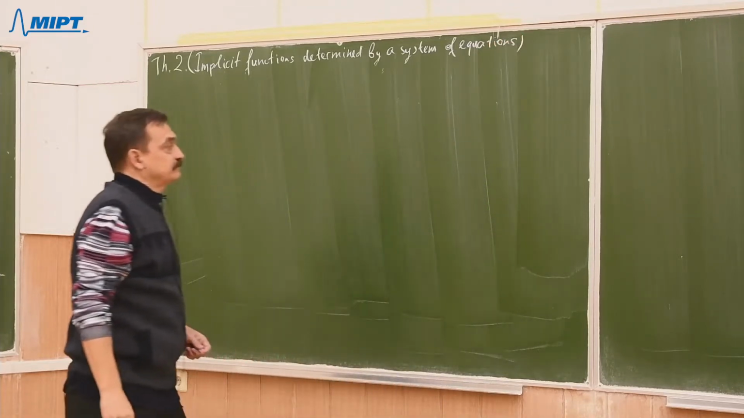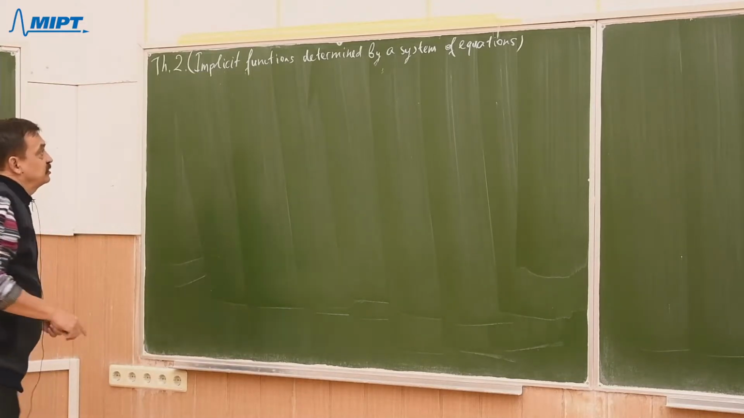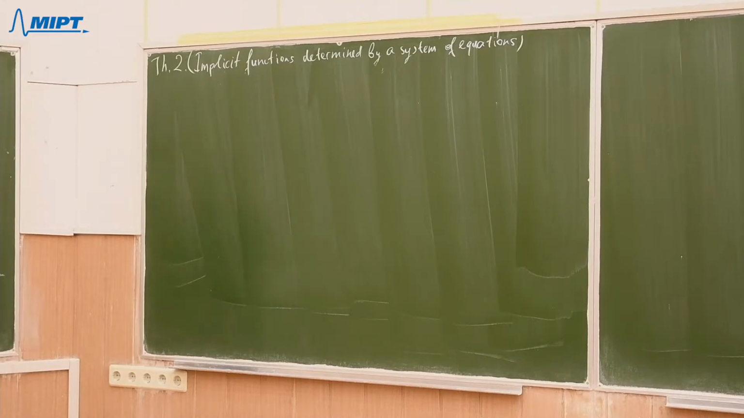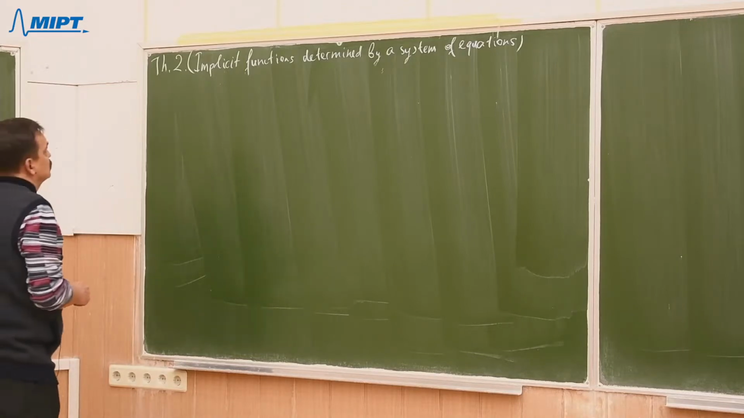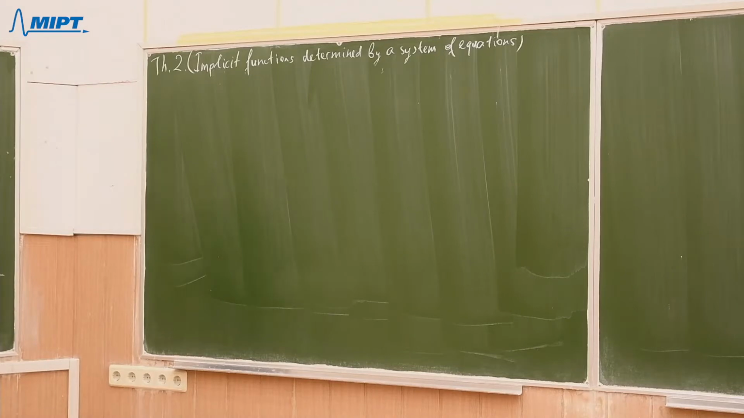So theorem 1 was about one implicit function determined by one equation. Now we are talking about a system of equations and several functions.